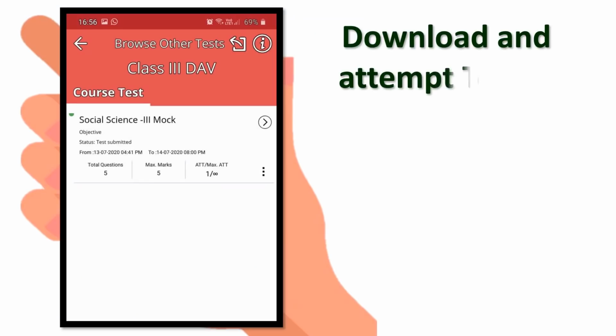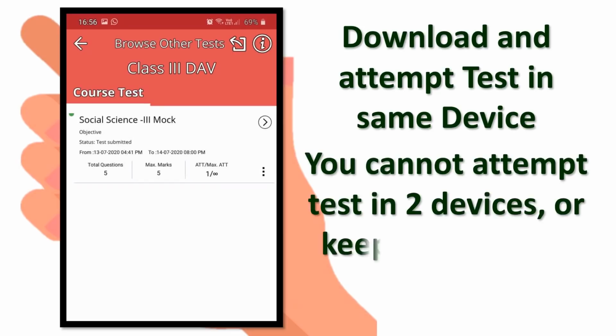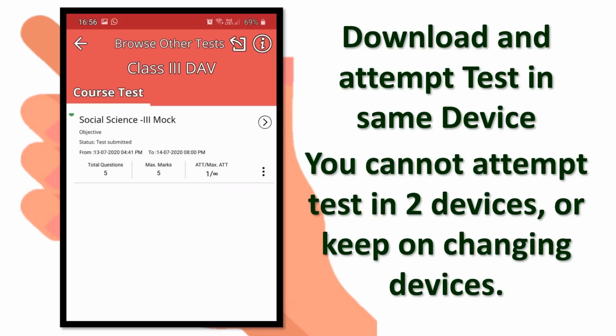Now download and attempt the test on the same device only. You cannot attempt the test on 2 devices. So don't keep changing your device. Don't give it on your mobile in the morning, on Papa's mobile tomorrow, and on Mummy's the day after. Use only one device, otherwise it will be a problem for you giving the test. It will show already logged into a device. So don't let that happen.